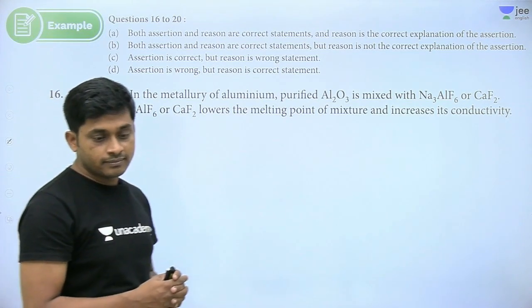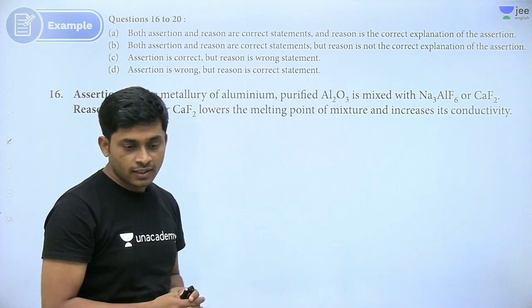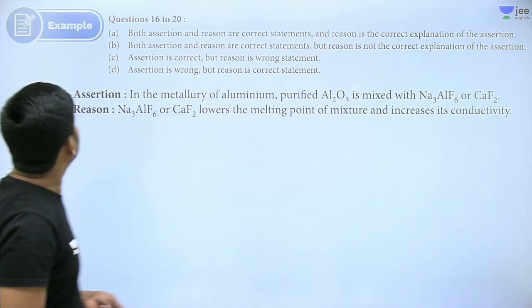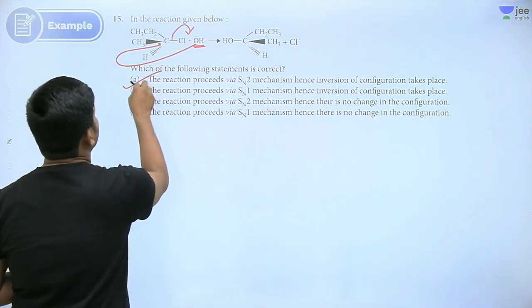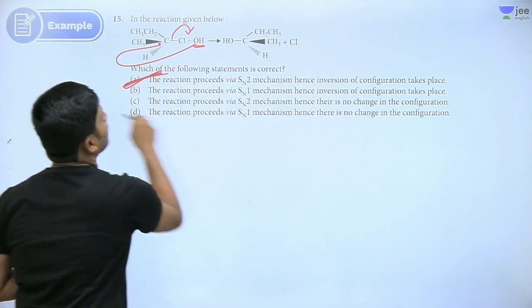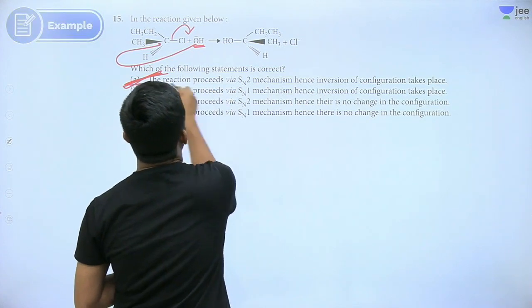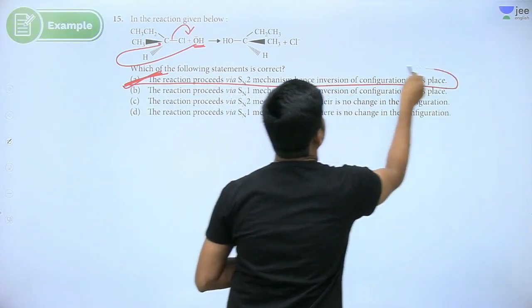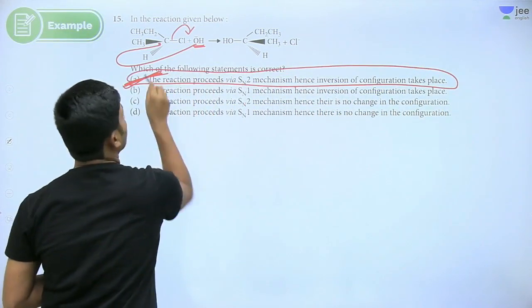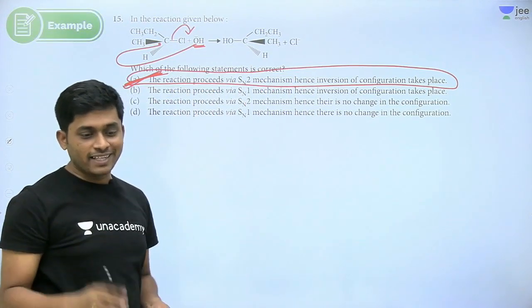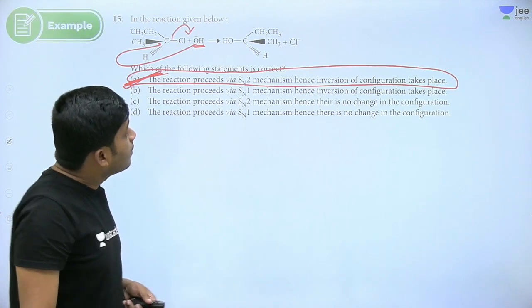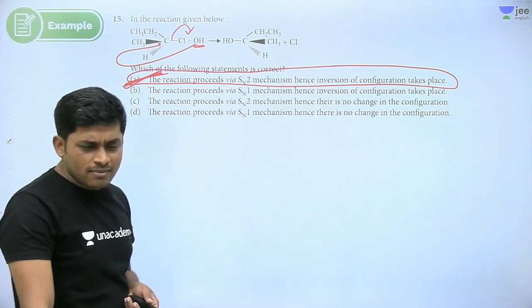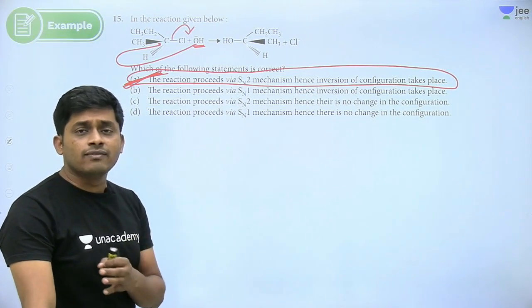The first one, it is A. Answer A. SN2 mechanism. Okay, I am not saying B. It is A, SN2 reaction. SN1 is not possible here because of inversion.